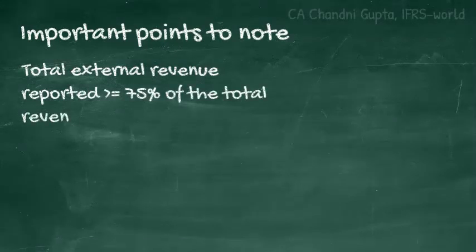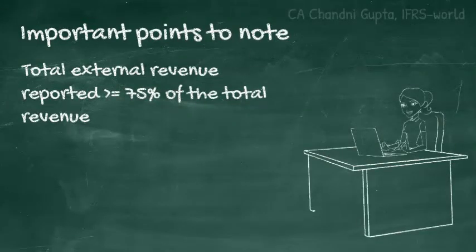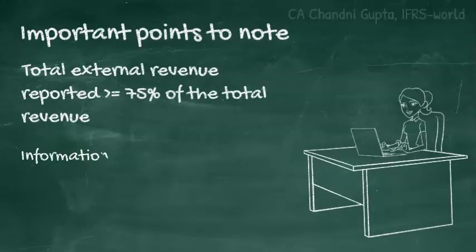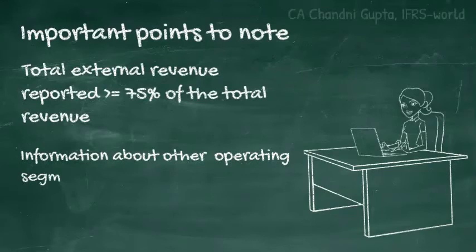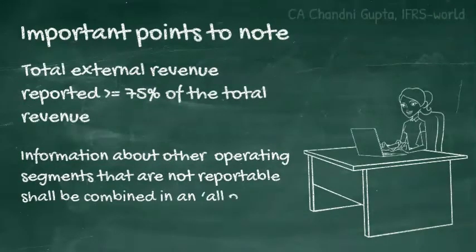If that does not happen, then the entity will identify additional operating segments until the total external revenue is at least 75% of the total revenue of the entity. Another point is that the information about other business activities and operating segments that have not been identified as reportable segments shall be combined and shall be disclosed in an all other segments category.